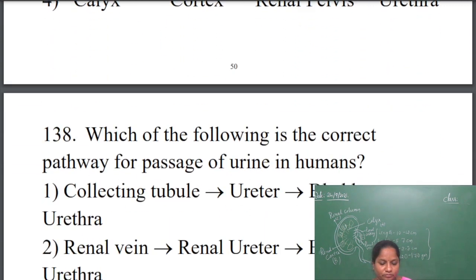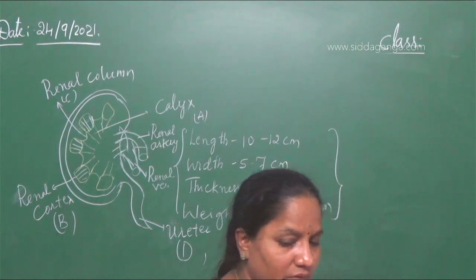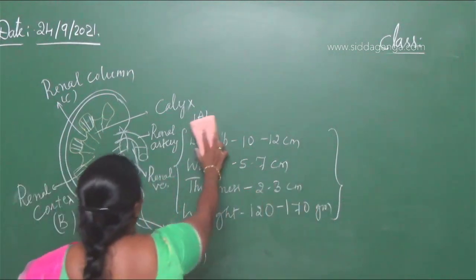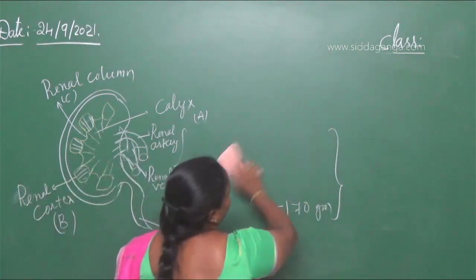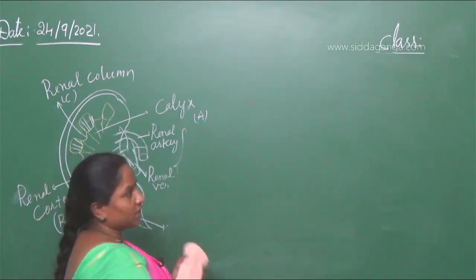Next question. Which of the following is the correct pathway for passage of urine in humans? So how is the urine passed? You should know the sequence of the urine passage. So now the excretory waste that is in the form of urine is collected first.